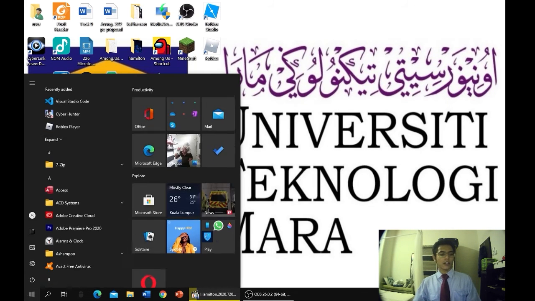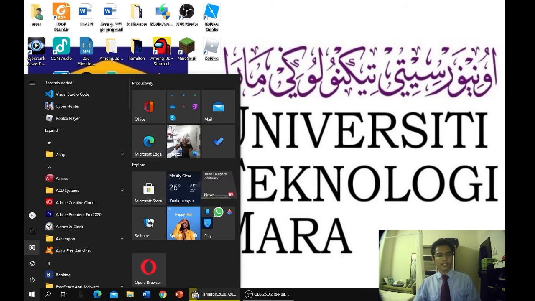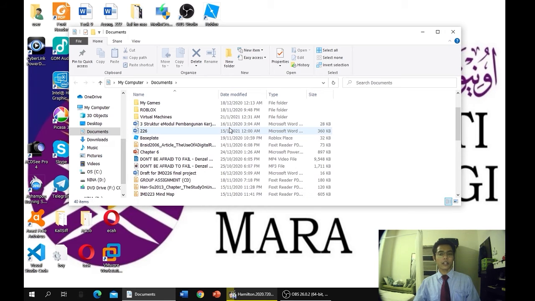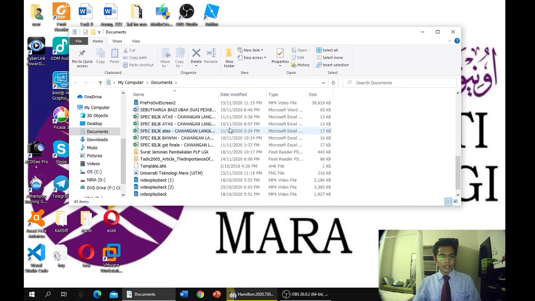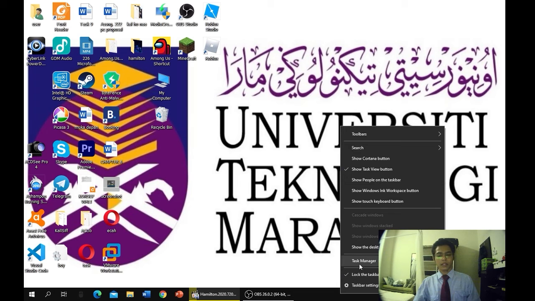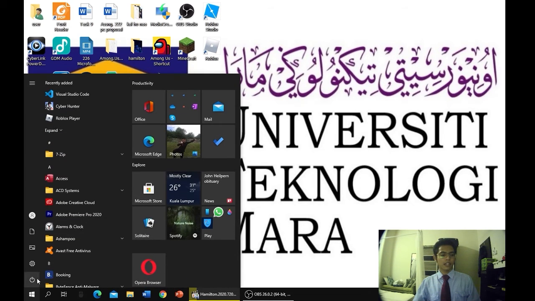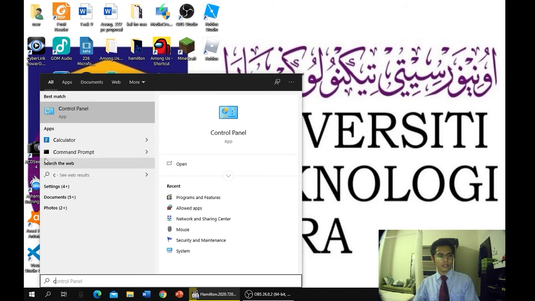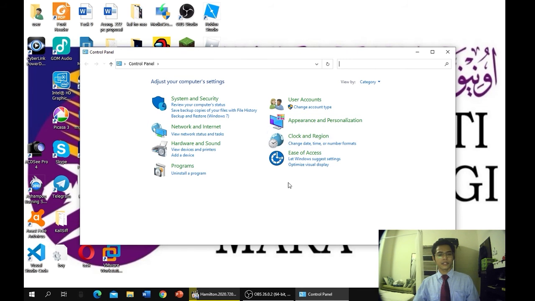And next, you go to the documents. Here for Windows 10 is one of the ways you can access the documents. Click on it. So here are the documents, and after that, I would like to show you the control panel. So one of the ways, click here. Sorry, this is task manager. So one of the ways is to use this search box or search tool. Control panel. There it is. So you can do a lot of things in control panel to control what is inside the system.